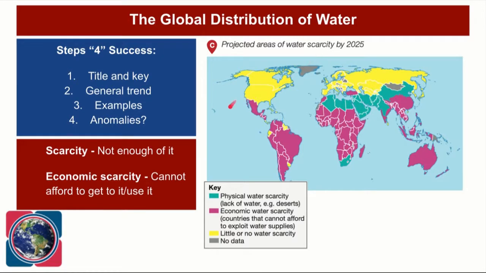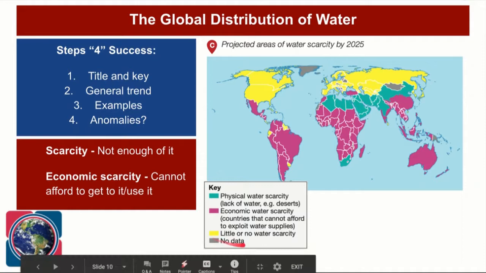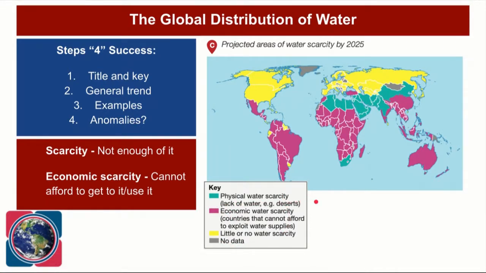Now, if we look at the key, there's different types of water scarcity. So you've got physical water scarcity. So that is where there is a lack of water. It just physically isn't there. So if you start thinking about deserts and really, really dry mountain ranges and things like that, that's physical water scarcity. There physically isn't any water.